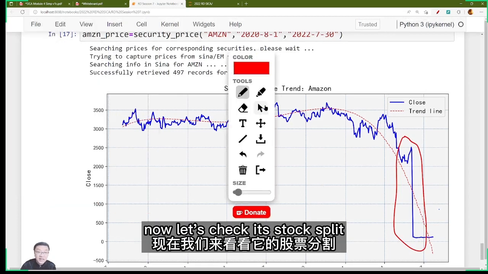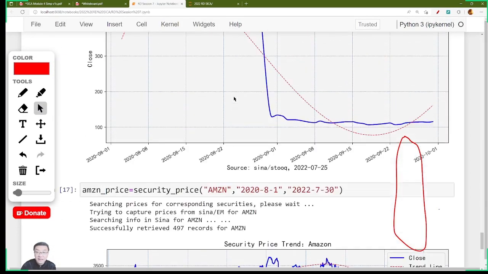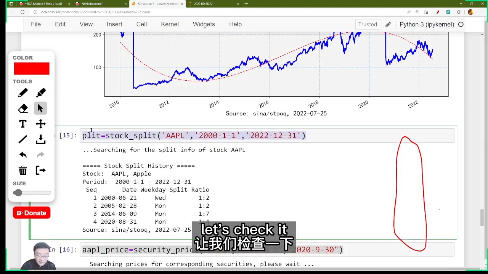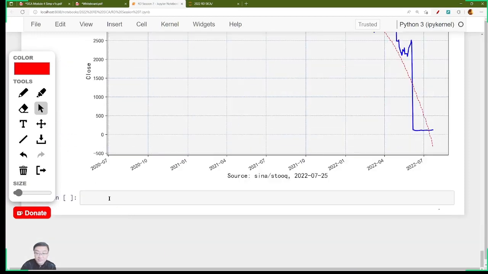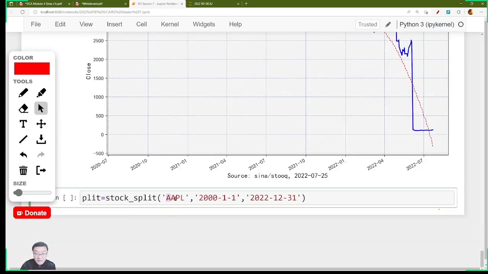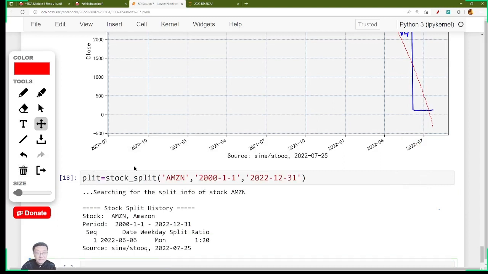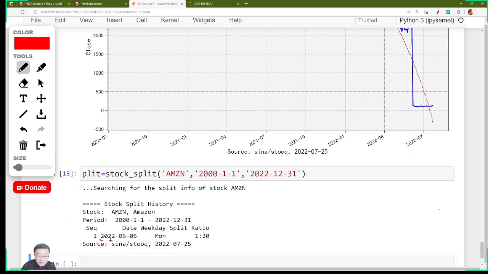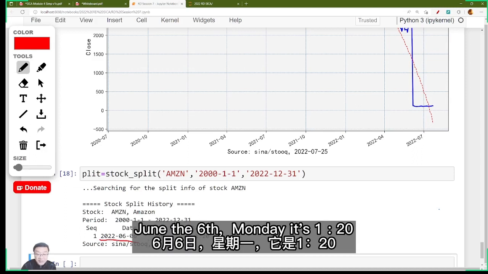Now let's check its stock split. Stock split of Amazon. Let's check it. Okay, we find that for Amazon, there is a stock split here, 2022, June the 6th, Monday.